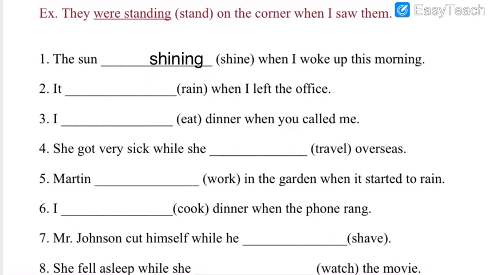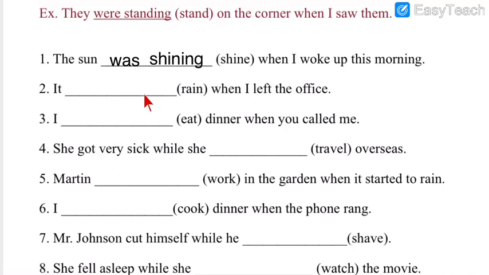Then what? You have to either use was or were. Can you say the sun were shining? No, there is only one sun in our solar system, in our Milky Way. The sun was shining when I woke up this morning.